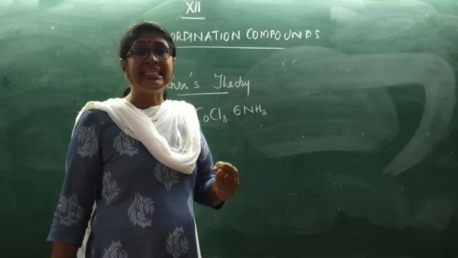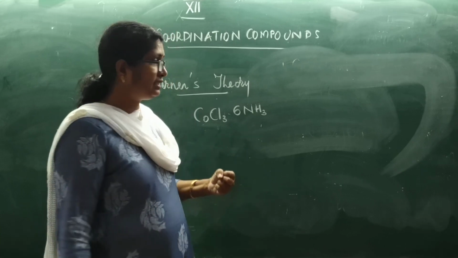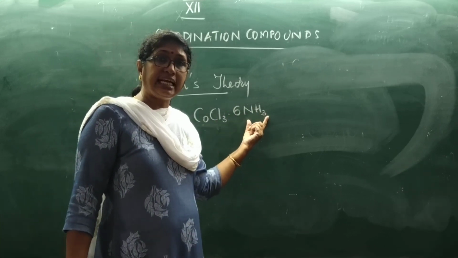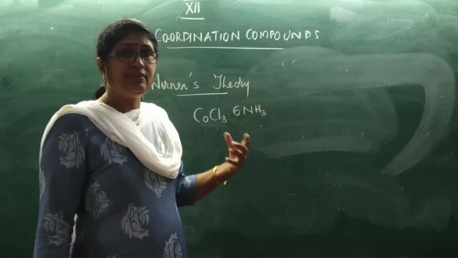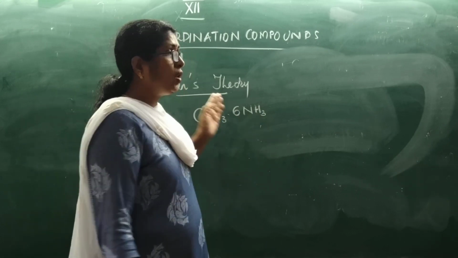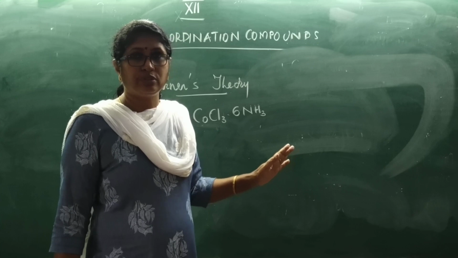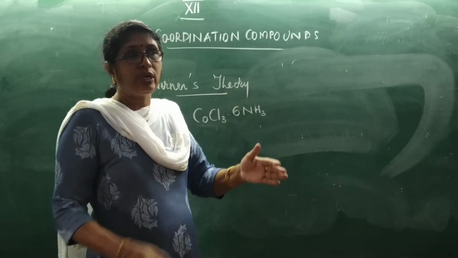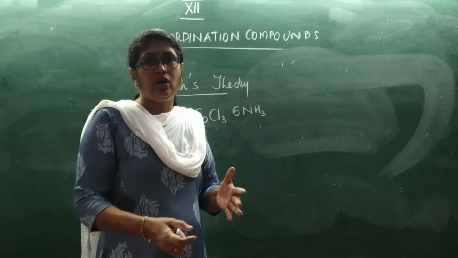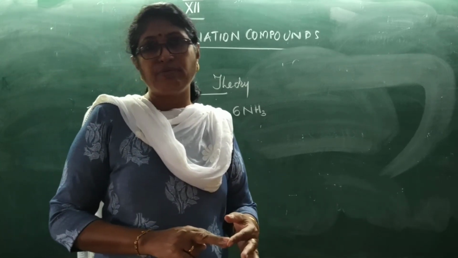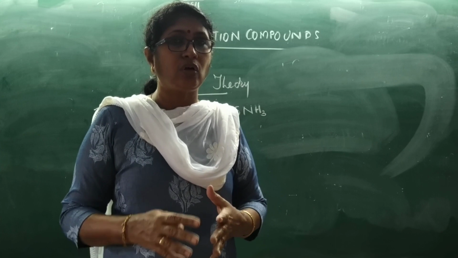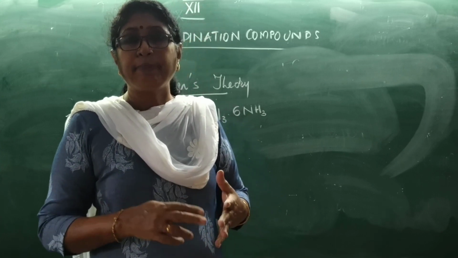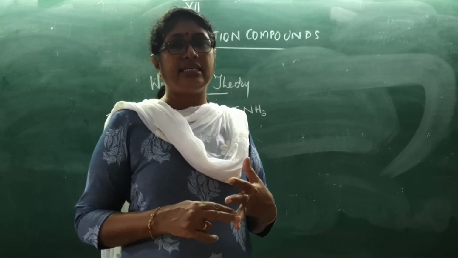Whereas the metal also has secondary valencies, which are satisfied by either negatively charged or positively charged or neutral molecules. They are called the secondary valencies. So a metal atom or ion has two different types of valencies in a complex or coordination compound: primary valencies and secondary valencies.